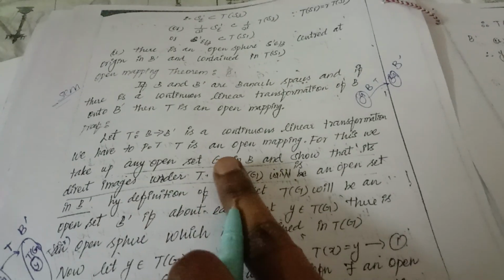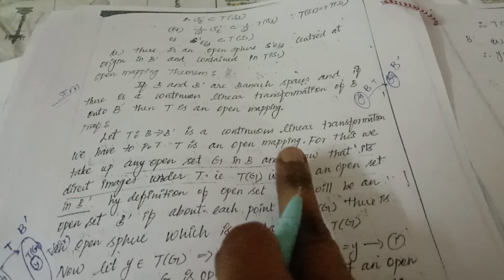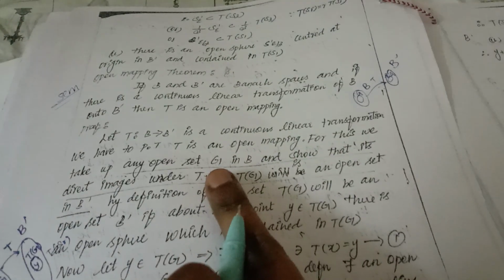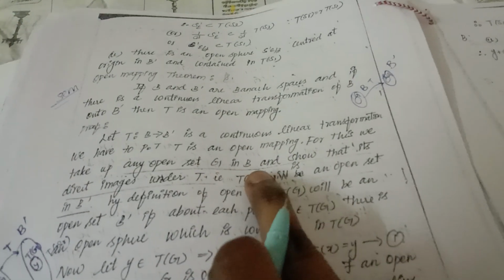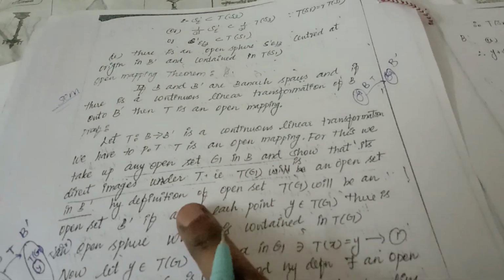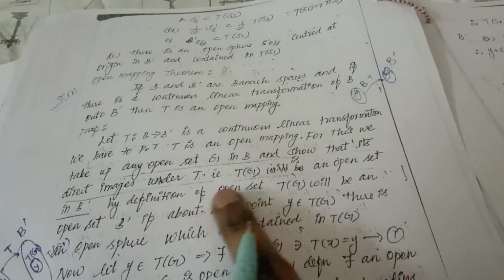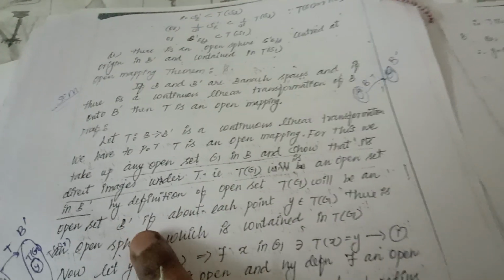For an open mapping, we take an open set in B and show that under the transformation T, T of G is an open set in B dash.